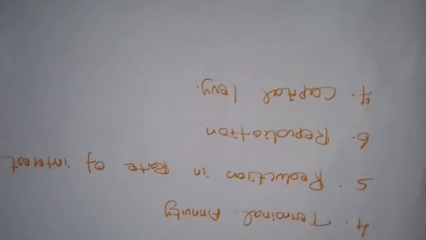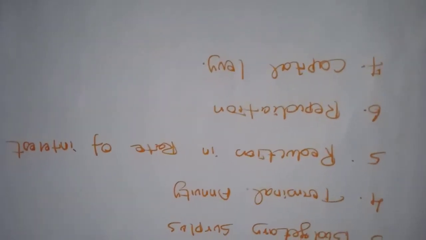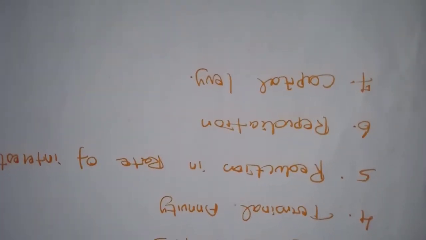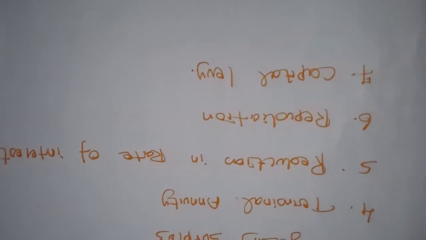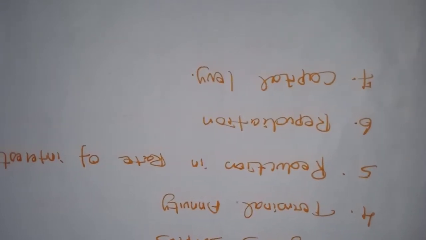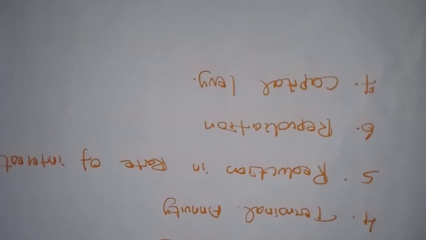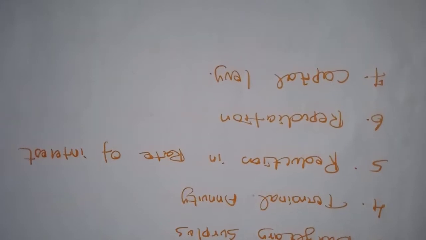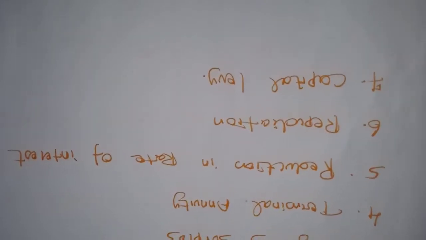Next, repudiation. Repudiation means refusing to repay the money. It is the easiest way for the government to get rid of the burden of payment of a loan. In such cases, the government does not recognize its obligation to repay the loan. So the government alone has the power to refuse to repay the money.